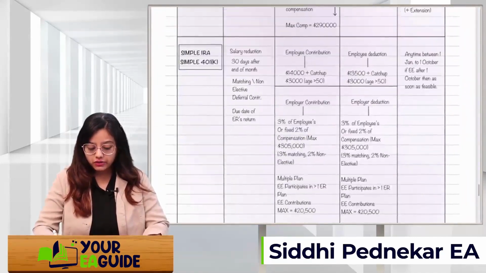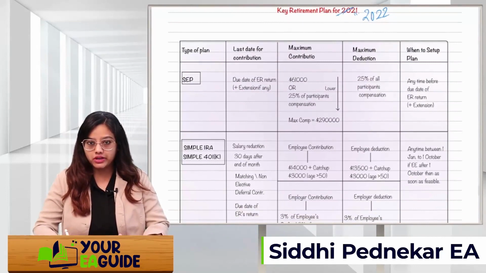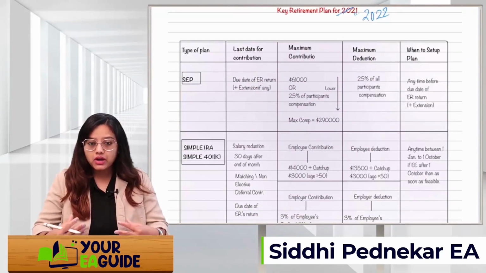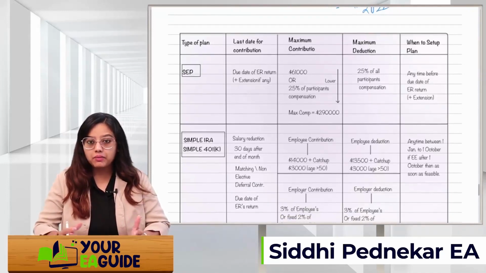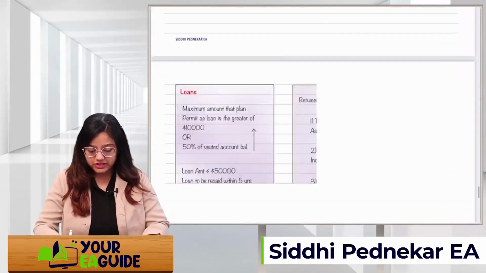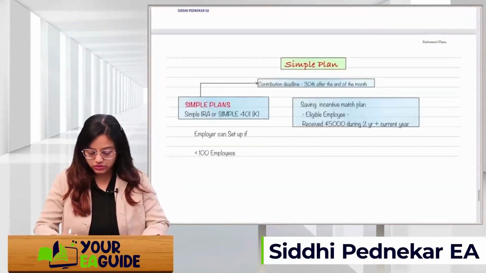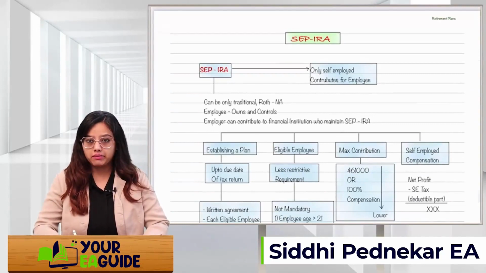Okay, so here you can see an overall chart has been mentioned regarding the limits, like how much you can contribute. Out of that contribution, how much will be deductible, right? And up to what date the employer can contribute and set up the plan. So let's start in a stepwise manner. First, we are going to learn about the SEP plan, that is self-employed retirement plan.